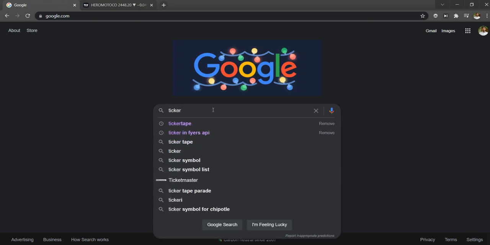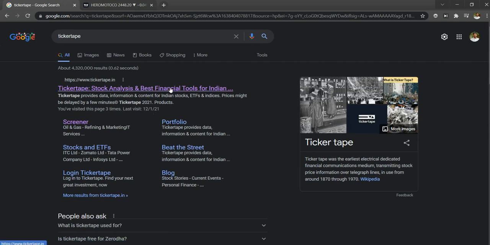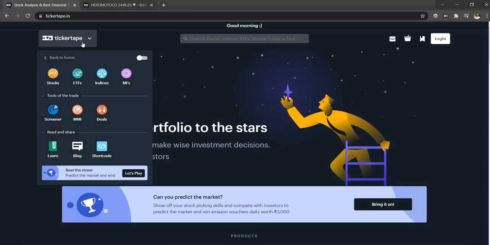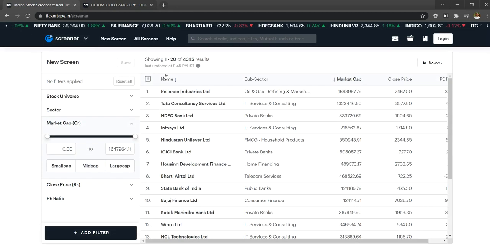I will tell you the scenario based on which I'm filtering the stock. tickertape.in is the website. You can see the logo here, click on the screener, and you can see on the left side all the filters. On the right side is the result.